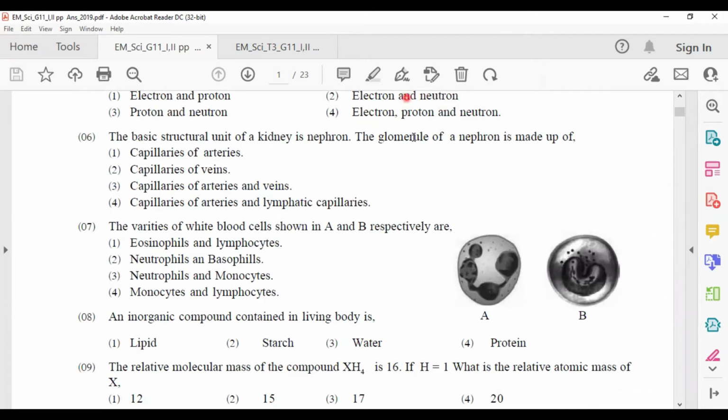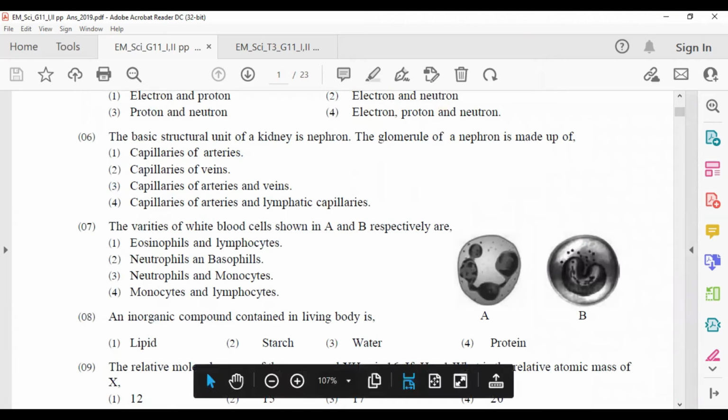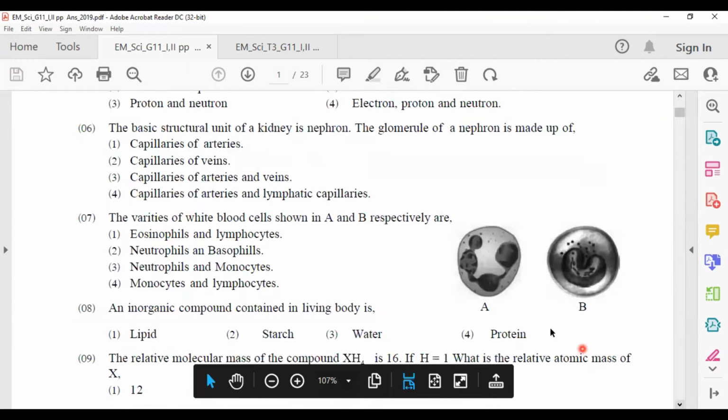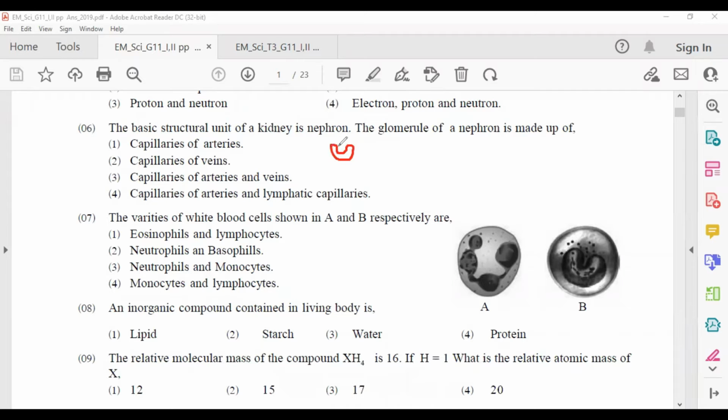It is inside the Bowman's capsule in the nephron, a cup-like structure. Inside this, there is the glomerulus.